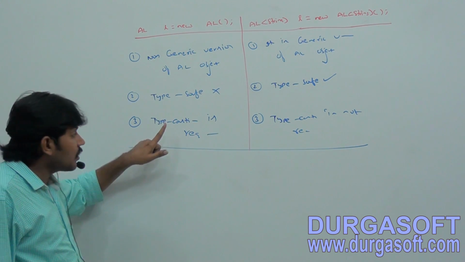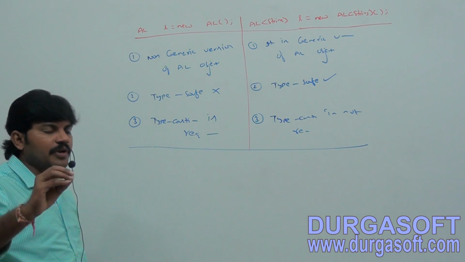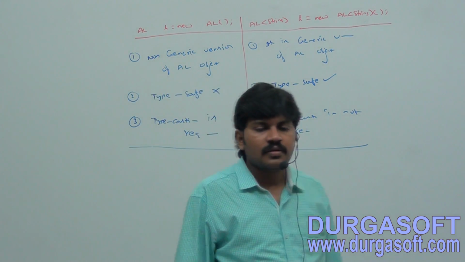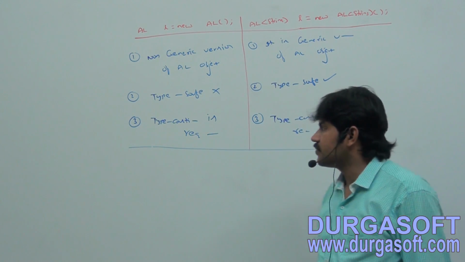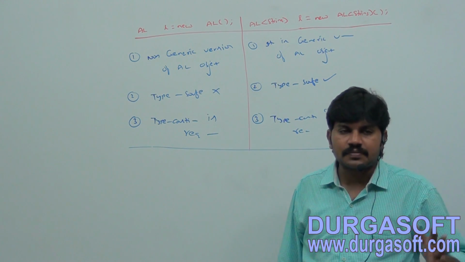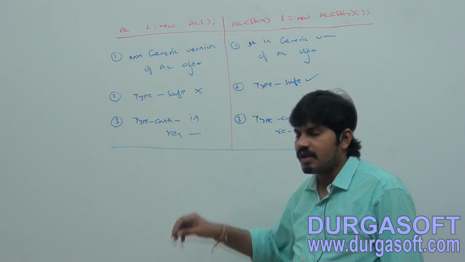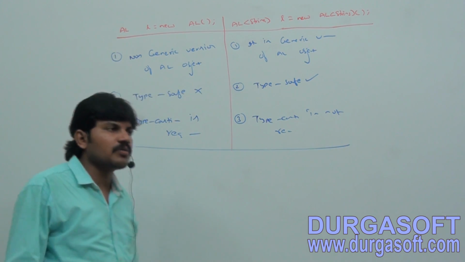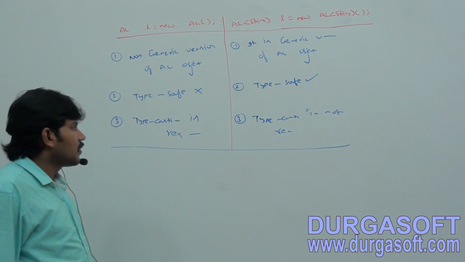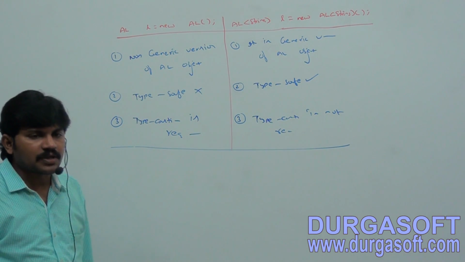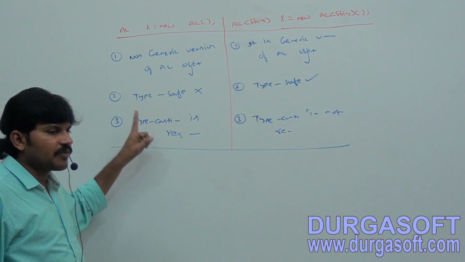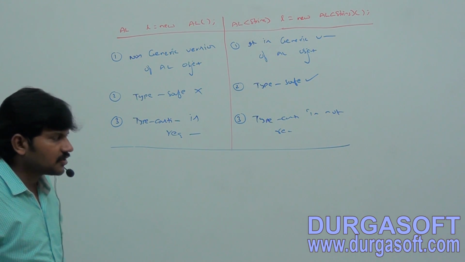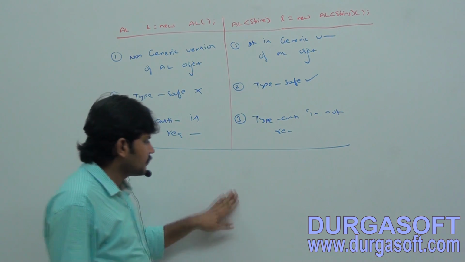Typecasting is required at the time of retrieval. Compulsory, we have to perform typecasting. Next, other side.